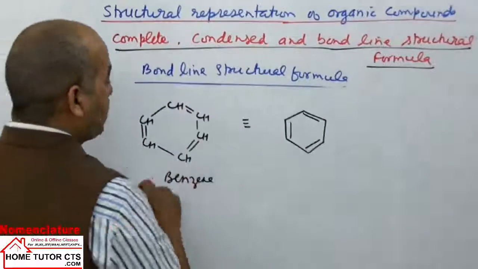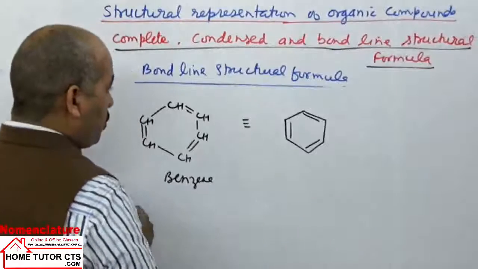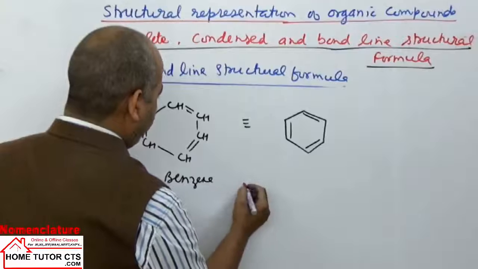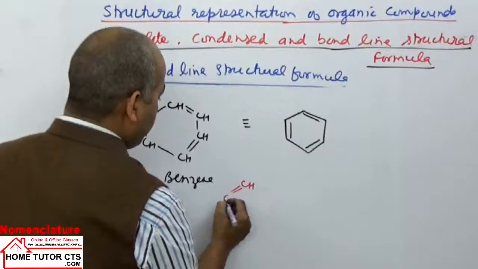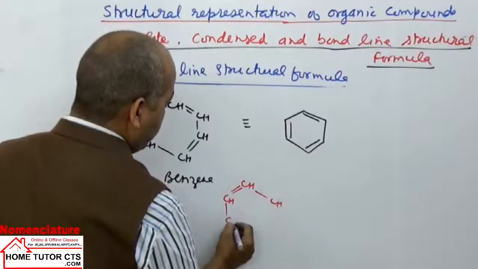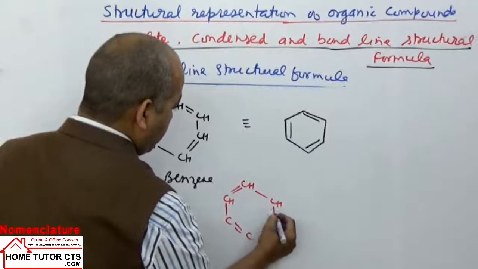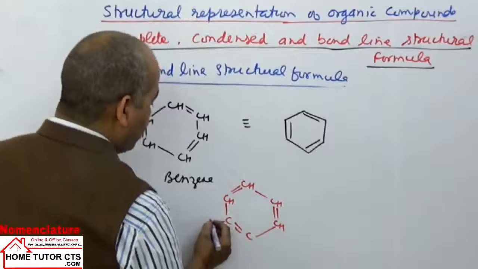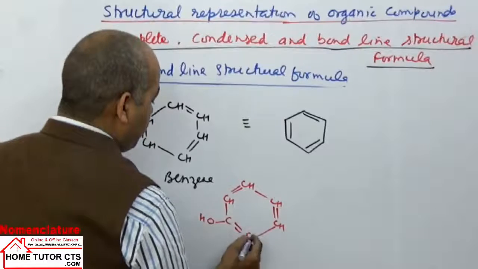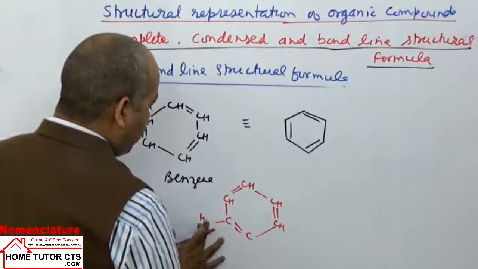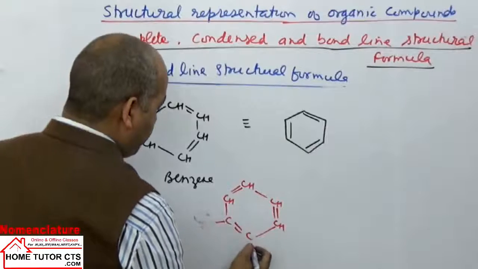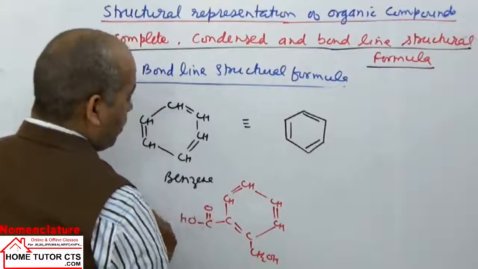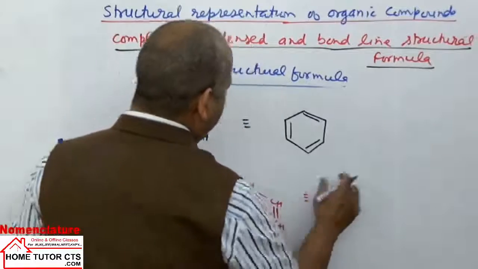In benzene we can place any extra group like COOH. If I place suppose OH group, sorry, you can take here CH2OH group, here CH2OH group, here COOH group. How this compound you can write here in the bond line structure?